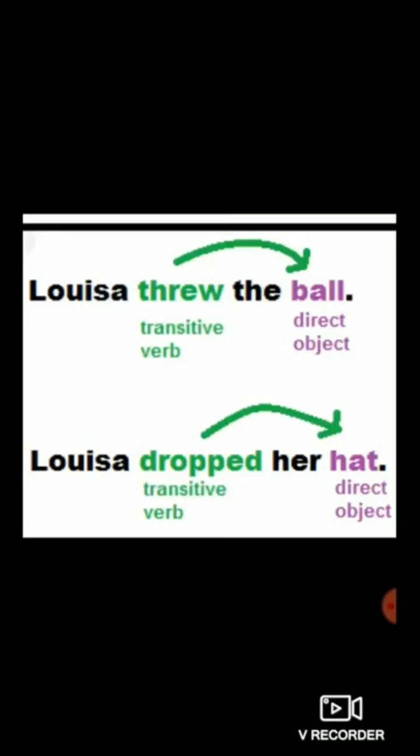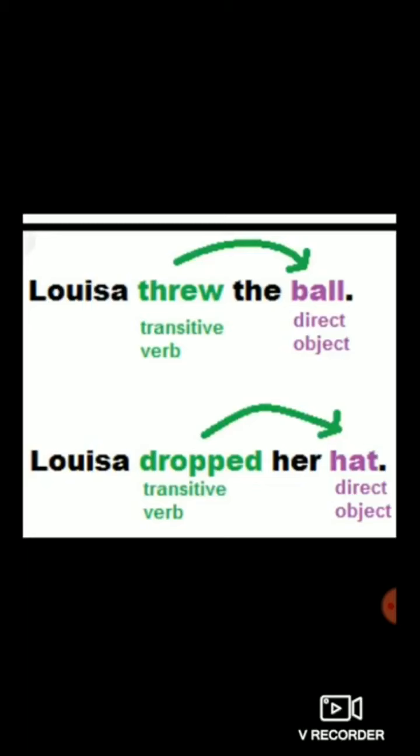Then you have to ask the question on the verb. What did Louisa throw? The ball. So you are getting an object as an answer. So after the verb threw, there is an object. The ball is an object. So threw is which verb? Transitive verb. Very good.